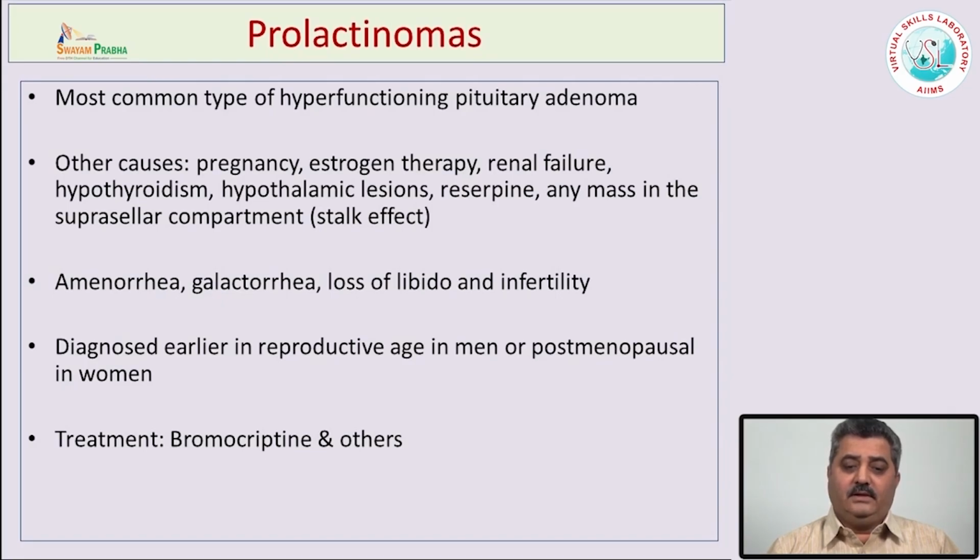When prolactin levels are very high, they cause amenorrhea or galactorrhea in females. In males, they cause loss of libido and infertility. Most of the prolactinomas are diagnosed during the reproductive age or in postmenopausal women. Because the symptoms are subtle, many times people don't tell their symptoms to the doctors. Therefore, the diagnosis may be delayed. And one has to remember that prolactinomas are medically treatable also. There are some drugs which can be used against these tumors if surgery is not possible.